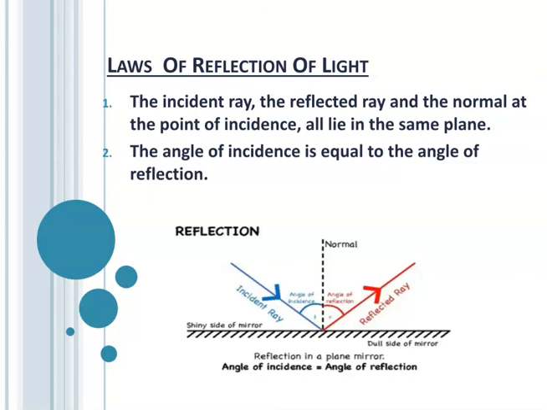So in this case, the first law: the incident ray, reflected ray and normal at the point of incidence all lie in the same plane. The second is that the angle of incidence is equal to the angle of reflection. What is the angle of incidence? The angle formed between the normal and the incident ray is called the angle of incidence, and the angle formed between the normal and the reflected ray is called the angle of reflection. So in this case, angle i is equal to angle r.